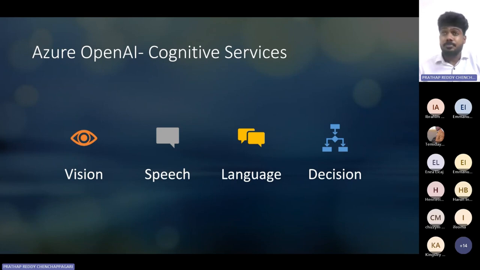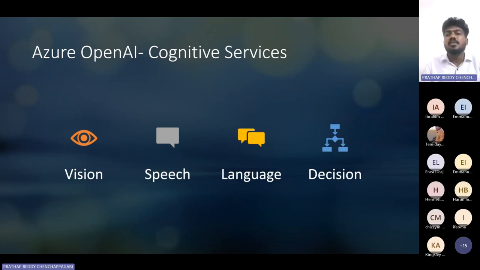Previously, Azure OpenAI was covered in Azure AI Studio. Previously we had ML Studio, which is still there, but ML Studio can now be seen as Azure AI Studio. Previously it was machine learning studio, now it is AI Studio.